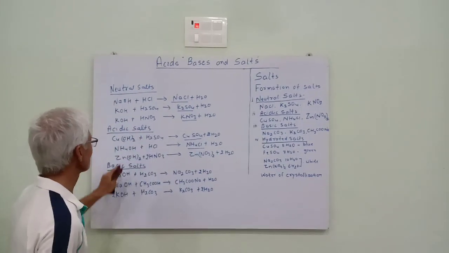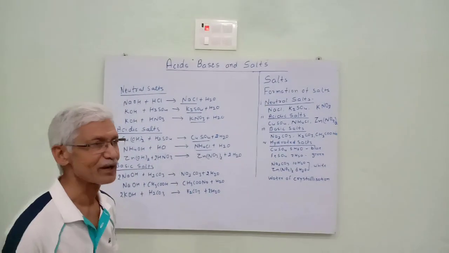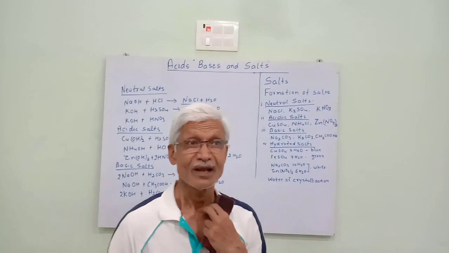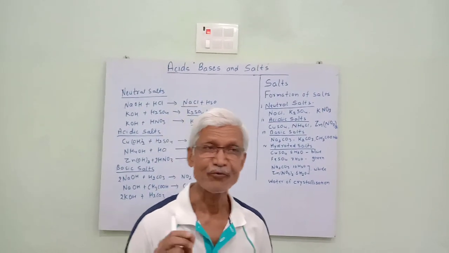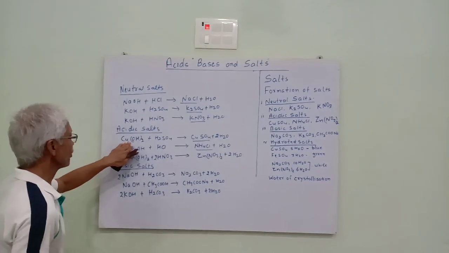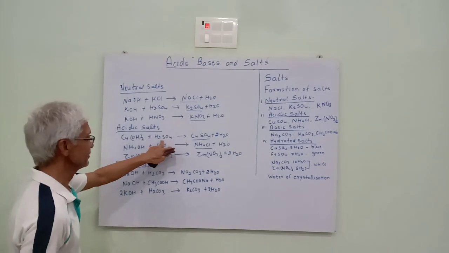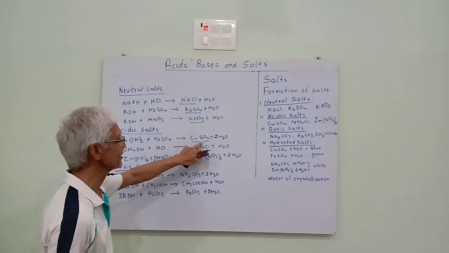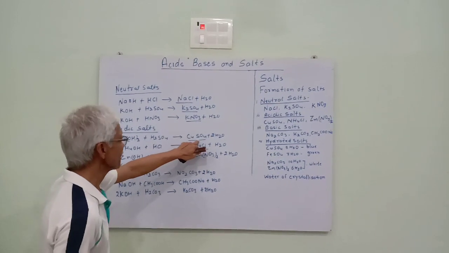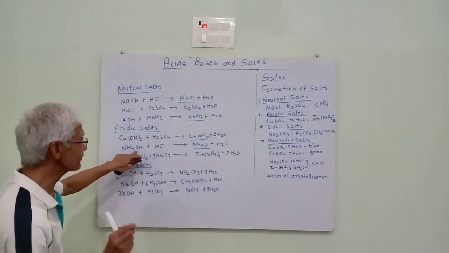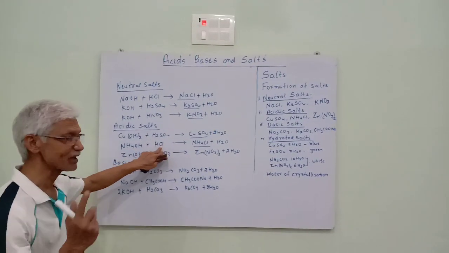Acidic salts are the salts which are prepared by the reaction of a strong acid and a weak base, like copper hydroxide combined with sulfuric acid. It is a strong acid. That's why this copper sulfate is an acidic salt. Ammonium hydroxide is a weak base and hydrochloric acid is a strong acid.